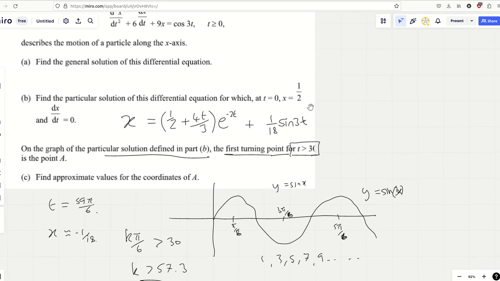It's the subtlety, basically, of just looking at the wave function. That's where you're going to get your turning points. But yeah, that is quite a subtle question. There's no doubt about it. It's not an easy question by any means. It really isn't. But yeah, there we go. Hope it makes sense. That's the key thing.